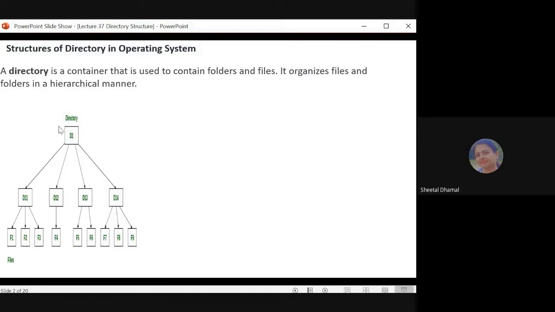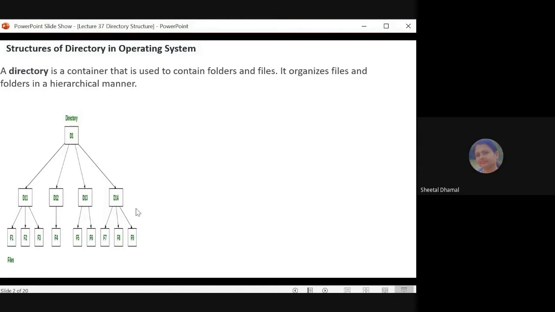So here D1 is called the root directory. Now inside this root directory different subfolders are there. Let us consider that you have created a folder, the name of that folder is SE, that is second year, and in the second year folder, suppose you want to arrange all the files in a well organized manner, and keep the information of your different subjects. So in that case you will create one folder named operating system, another folder, suppose maths, MUP and AOA.